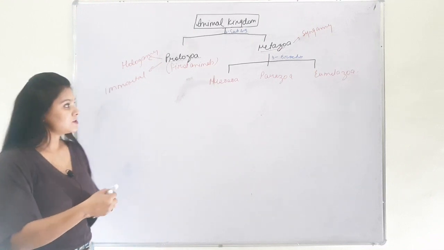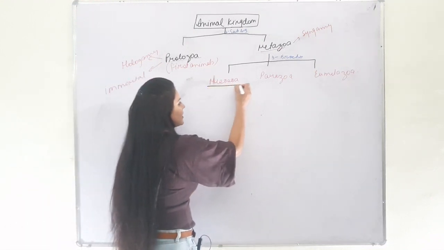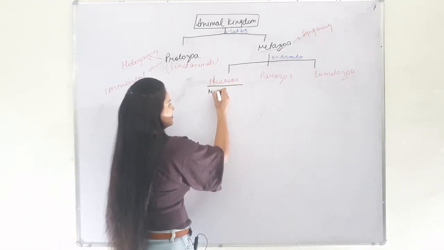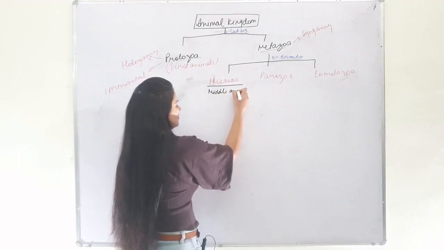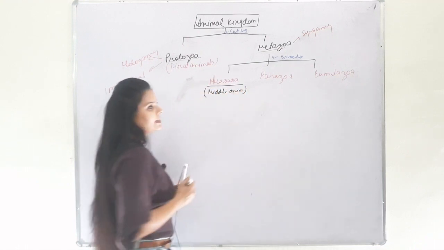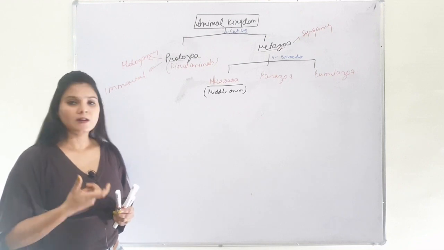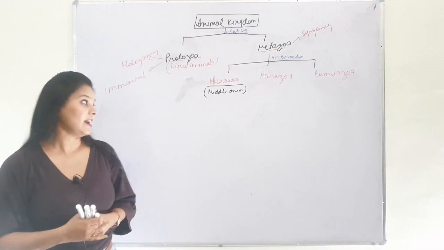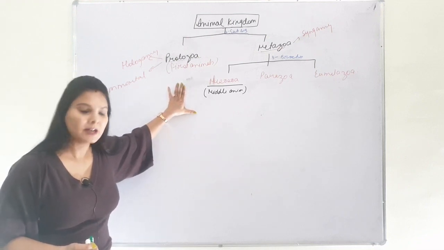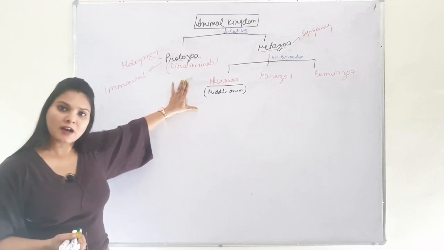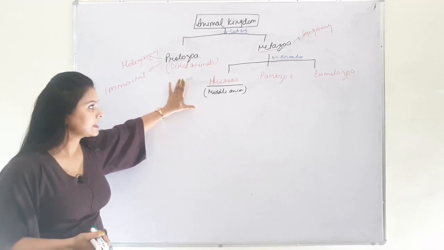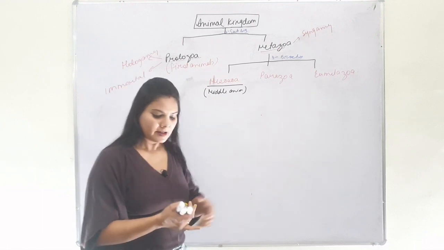Here, the Mesozoa are also called middle animals. They include small worm-like endoparasites which are sessile animals, for example, Dicyema and Rhopalura. Next, Parazoa.